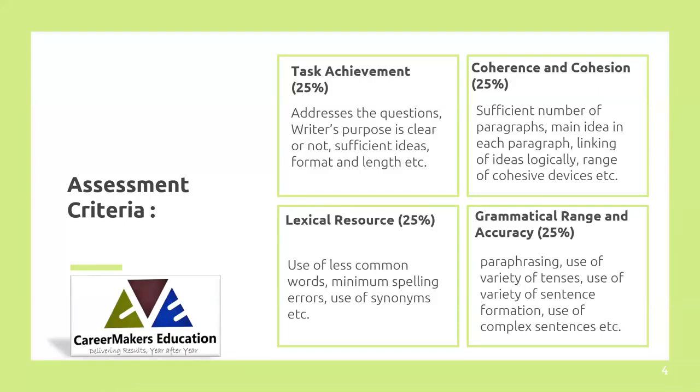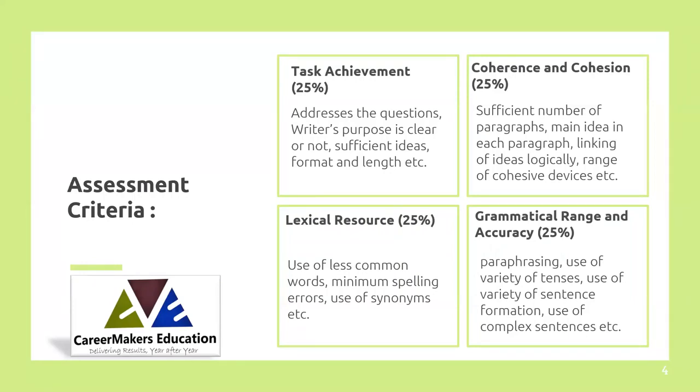For example, in map completion, sometimes they compare the previous map and the present map, so you need a combination of past tenses and present tenses. And sometimes they compare present and future, so in that case it will be present tenses and future tenses. Out of all four future tenses, you can use any.